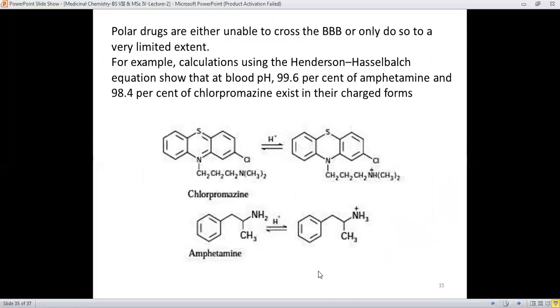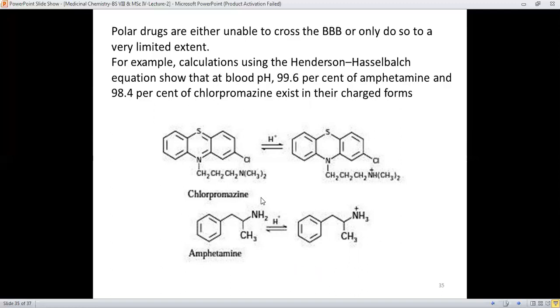And the polar drugs are either unable to cross the BBB or only do so to a very little extent because they are polar in nature, and these membranes are non-polar. For example, calculation using the Henderson-Hasselbalch equation shows that at blood pH, 99.6% of the amphetamine and 98.4% of the chlorpromazine exist in their charged form.